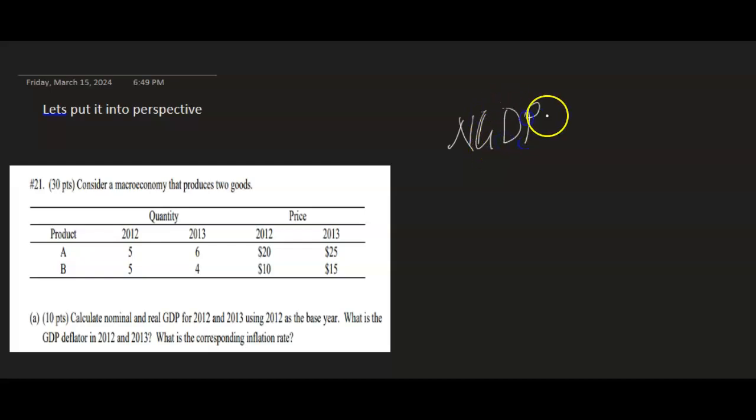So, nominal GDP is equal to, in brackets, units of product A multiplied by the price, plus units of product B multiplied by the respective price.